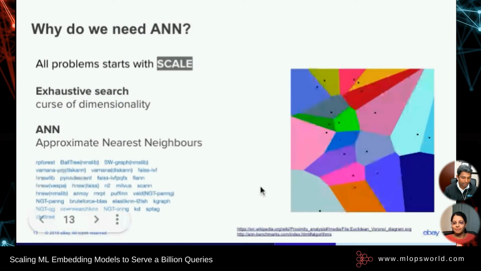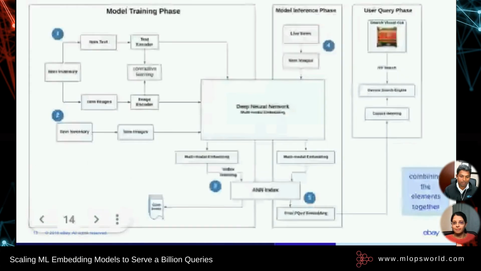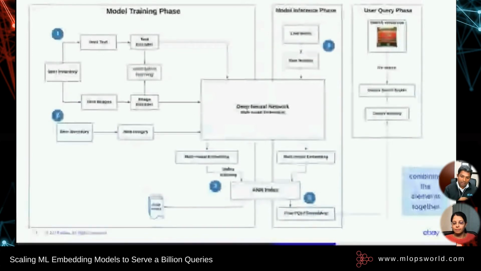So let's put all of this information together and build our final pipeline. We have this model training phase. In step one, we take the items that have been sold in the recent past. We take their textual information and image information, encode them using BERT and ResNet 50, and we use contrastive learning, feeding that into a densely connected layer so that we learn the multimodal embedding. In step two, we take this same item inventory, but then we take only its images, feed them through the multimodal embedding, and then use that embedding to learn an ANN index. And you might ask me, Senthil, why are you using only images? You have both images and text, and I'll answer that in a quick moment.